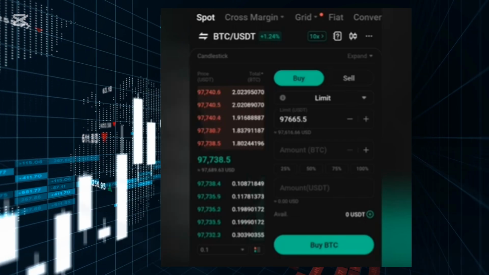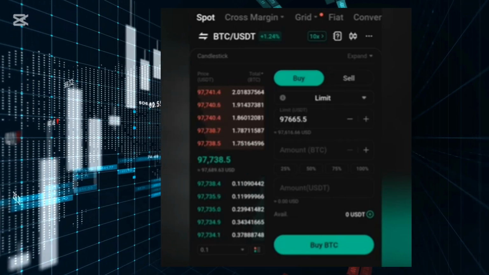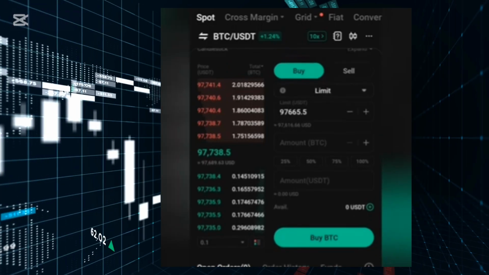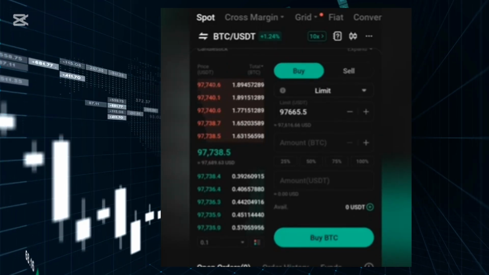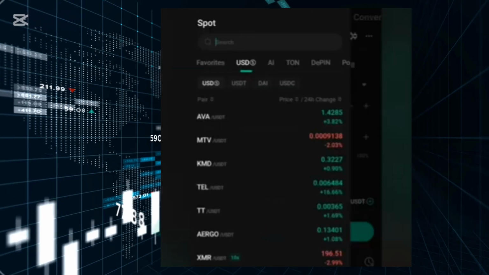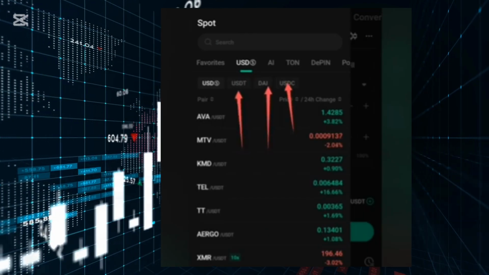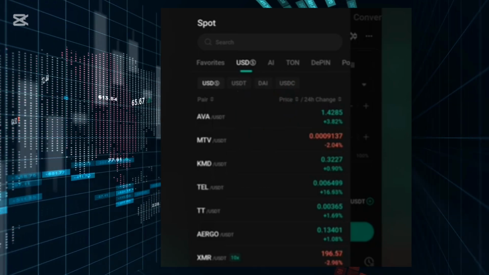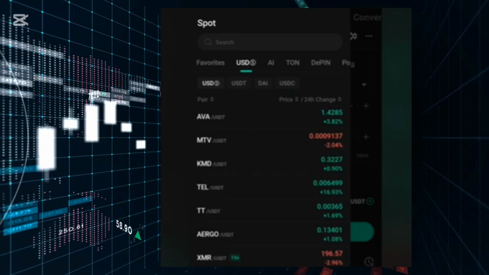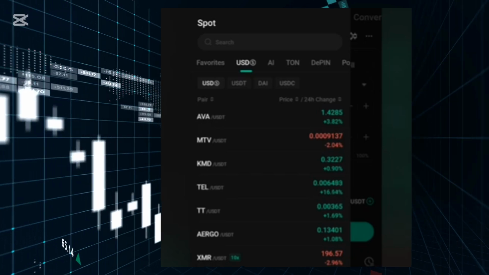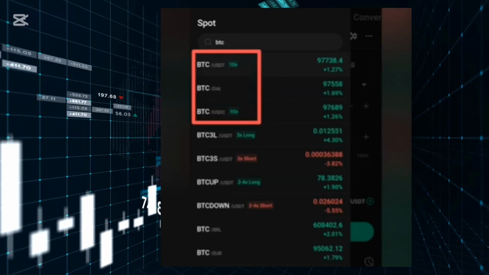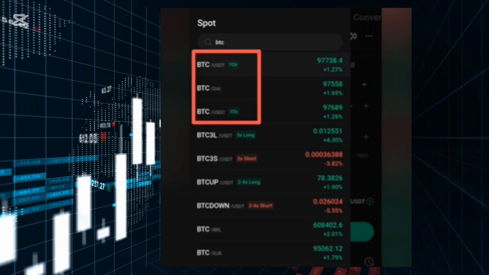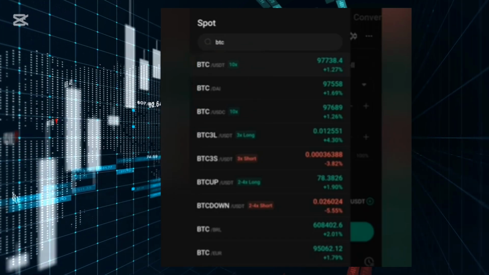So that is that. Let's go to the market right here and check the stable coins on this platform. We have USDT, DAI, and USDC. This is very important, guys. So let's take a look at the prices of BTC USDC, BTC DAI, and BTC USDT.